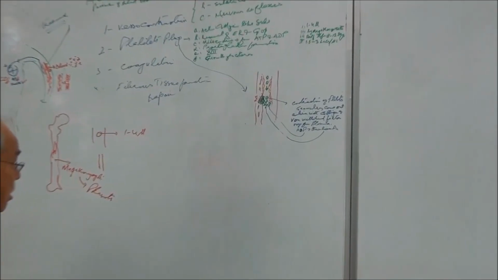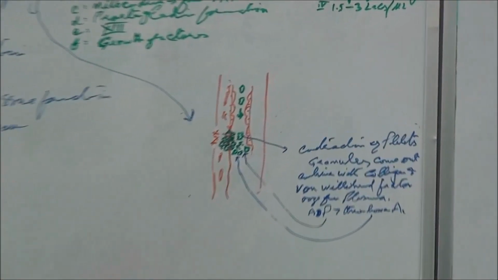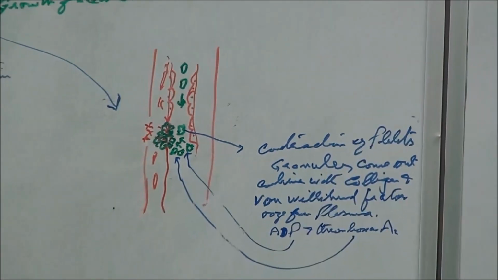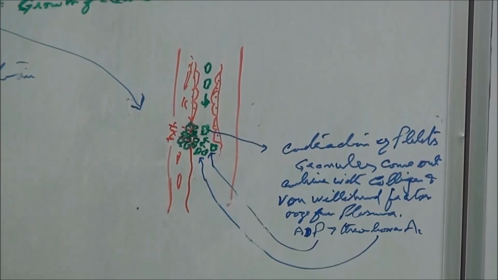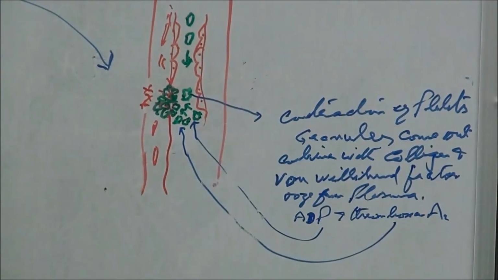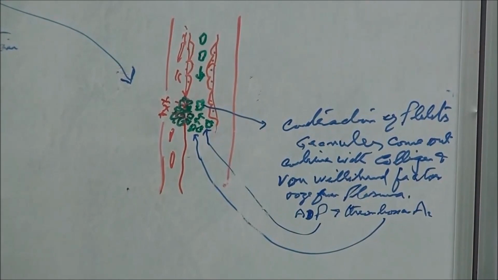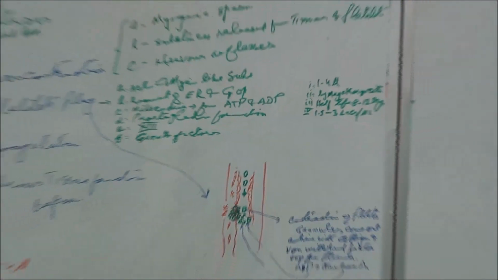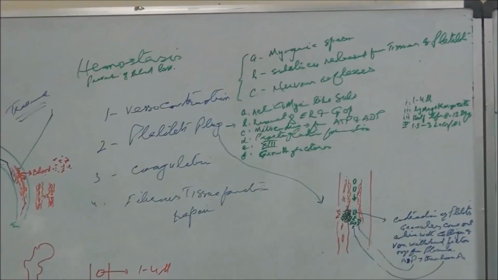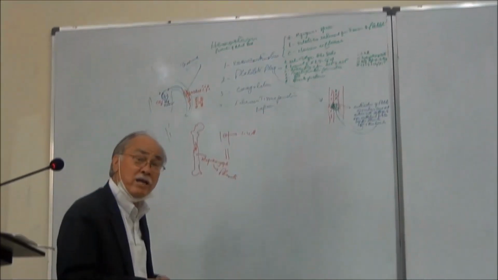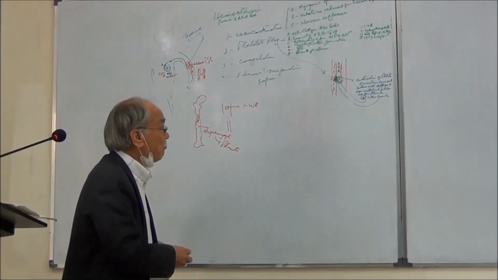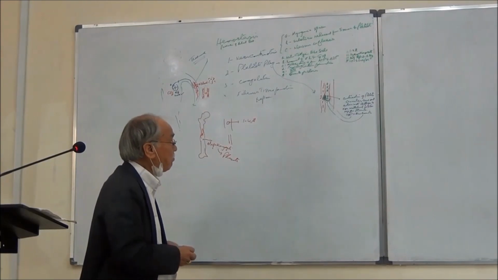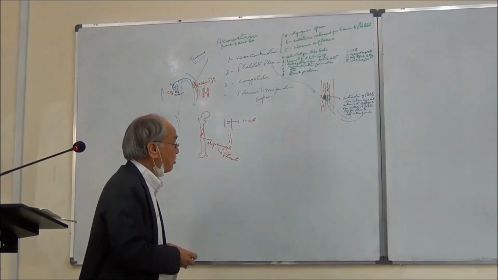Now, prostaglandins are formed by the platelets. The fourth function of the platelet is the formation of the prostaglandins. They are formed there, and they also take part in the local reaction. Once there is damage to the blood vessels, they carry out different reactions in the ruptured area of the blood vessels in that particular tissue.